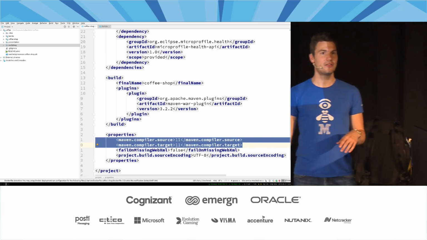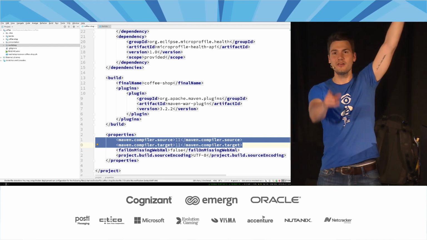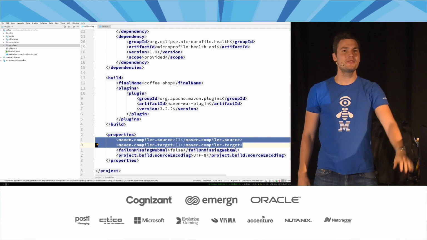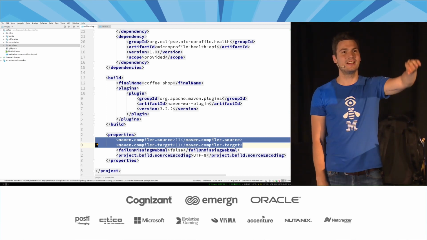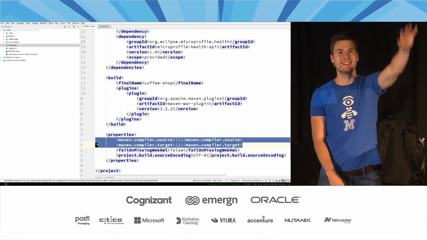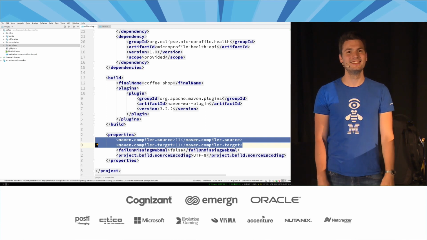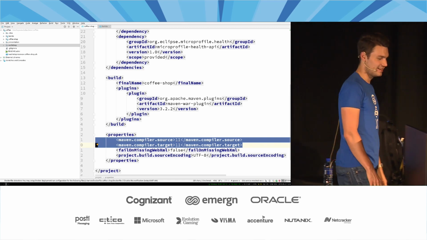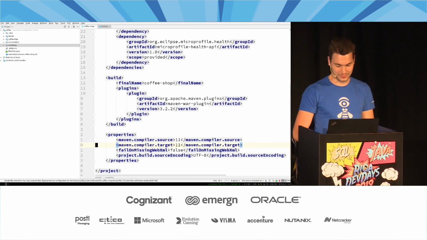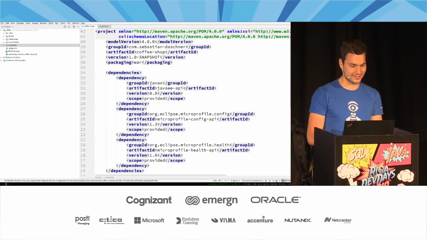Who of you uses Java 11 or 12 in production? Hands up. Even a few. That's good. Who of you uses Java 10 or 9 in production? Okay. Who of you uses Java 8? Okay. And who of you doesn't use Java at all? Okay, so a lot of Java folks here. And yeah, Java 8, this is what we are still doing, right? But this example, and it will work, uses a little bit newer technology.